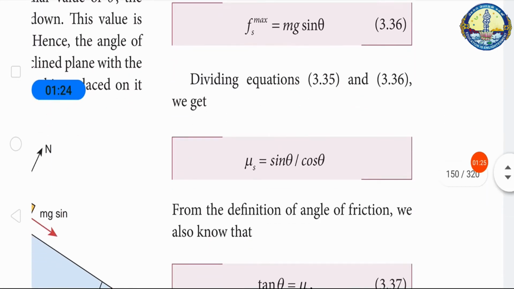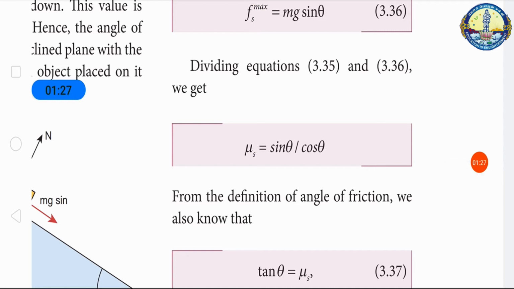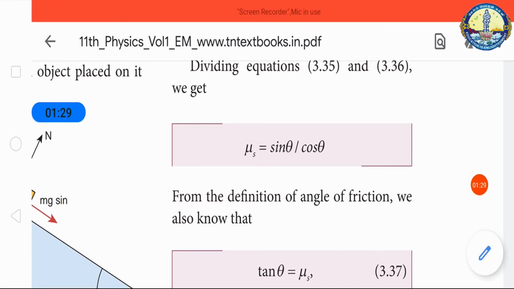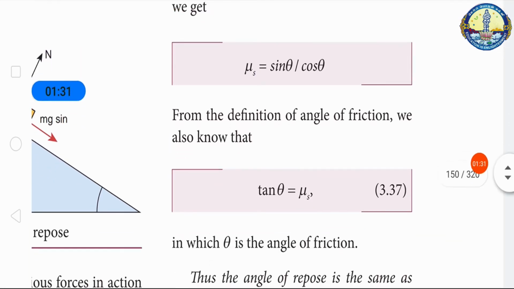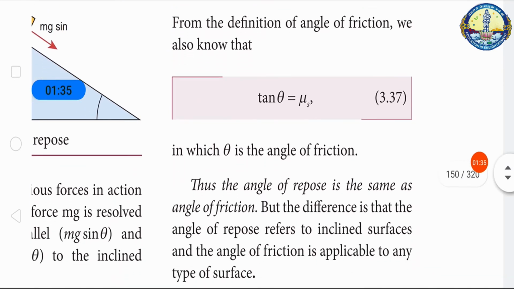By dividing these equations, we get mu s is equal to sin theta by cos theta, which is tan theta. So this is equal to the angle of friction.